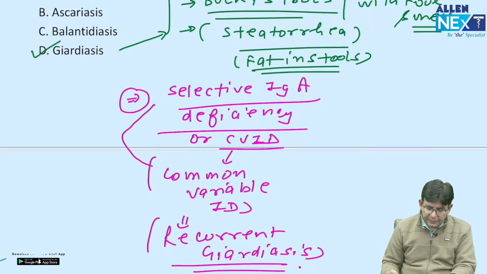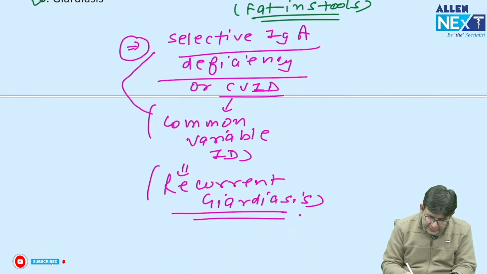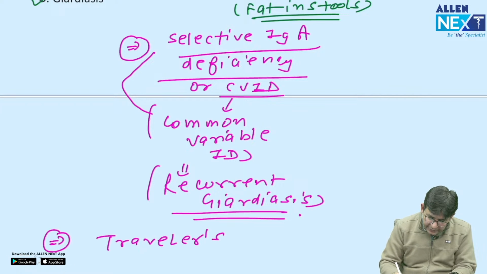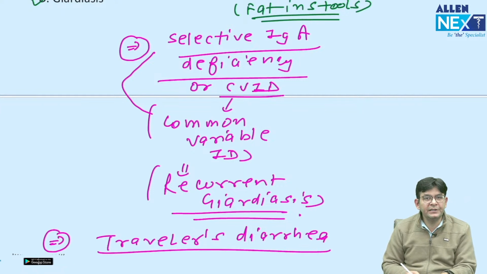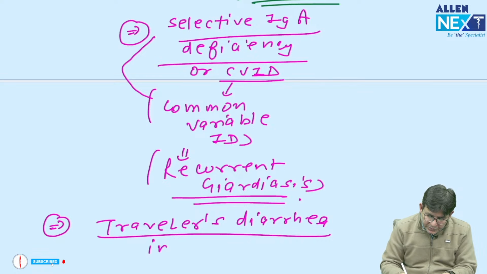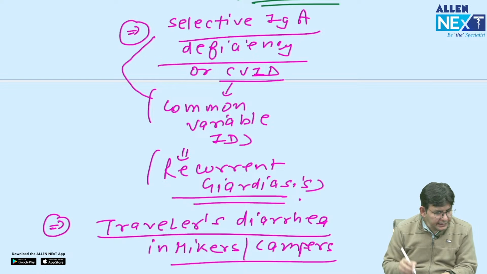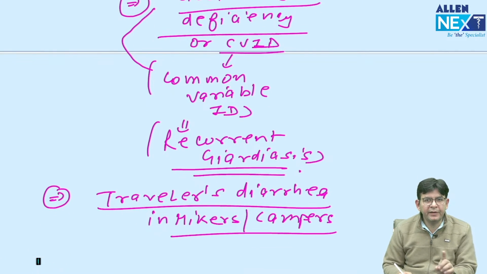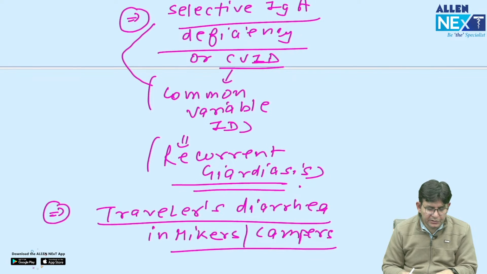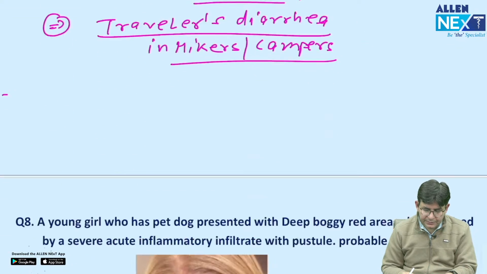And the extra point which I think can come in your exam is regarding traveler's diarrhea. Remember, Giardia lamblia also associates with traveler's diarrhea, mostly in hikers and campers, those who go for camping and all. In them, this can cause traveler's diarrhea. Which one? Giardia lamblia. Is it fine, guys? So the answer to this question is giardiasis.